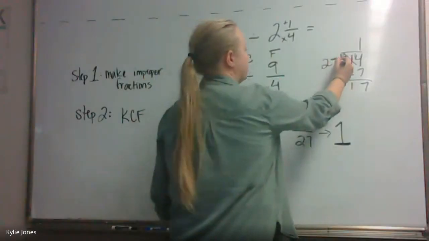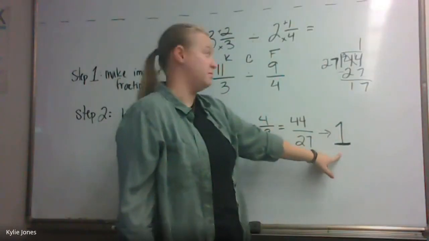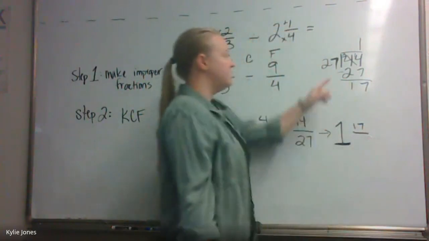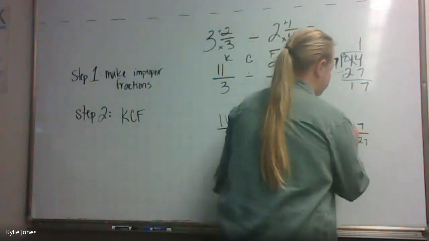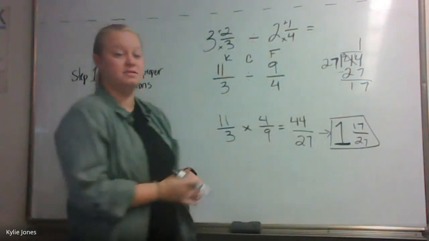This is a 7, sorry. Your 1 is the whole number of your mixed number, the big number. The 17 is your numerator, it's what's left over. What you divided by, 27, is your denominator. And there's your final answer, 1 and 17/27.